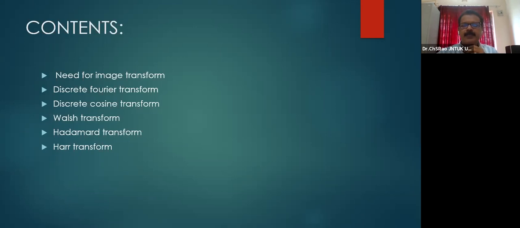The basic fundamental thing is we should be capable of establishing a one-to-one correspondence between the transform domain coefficients and the time or spatial domain information bearing signal that we are using for transformation. That is the first requirement.